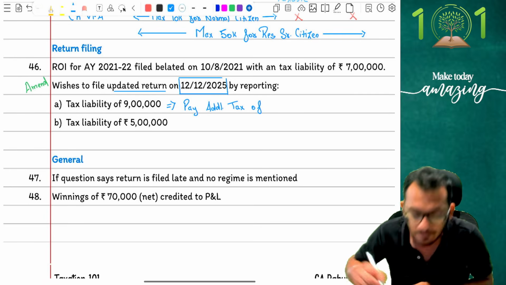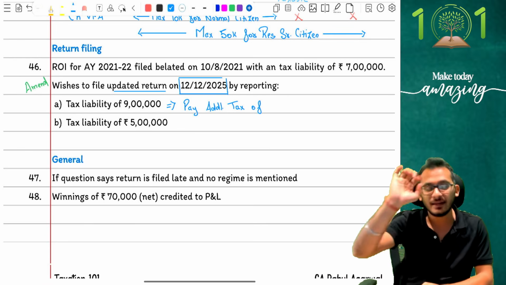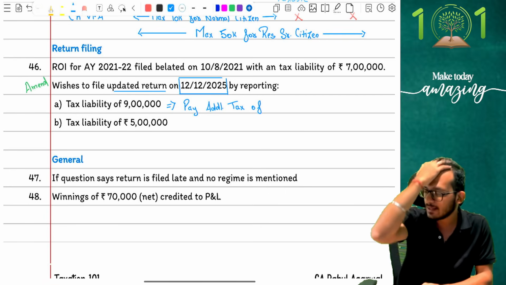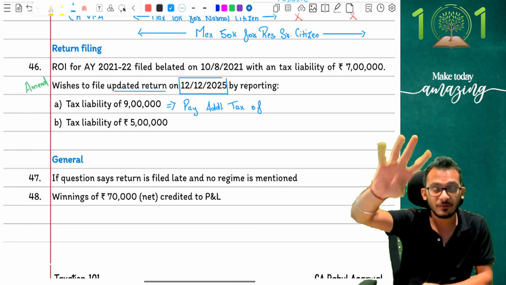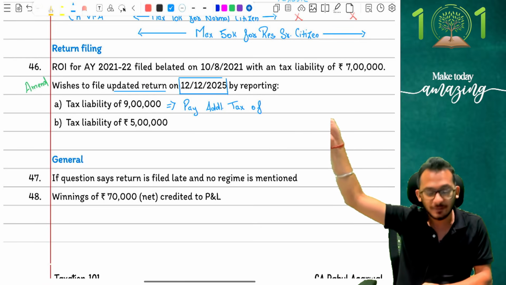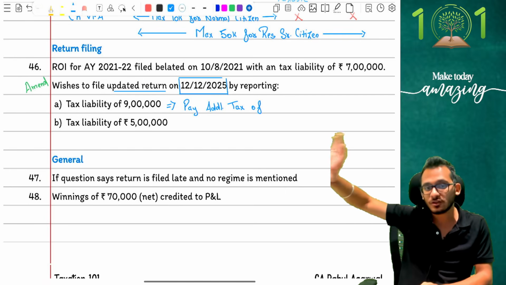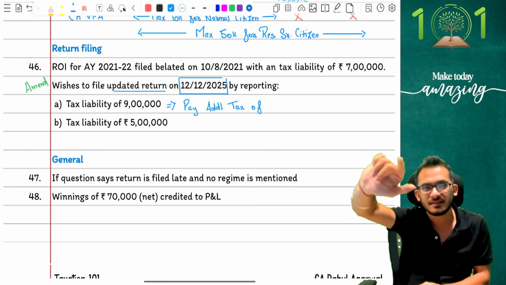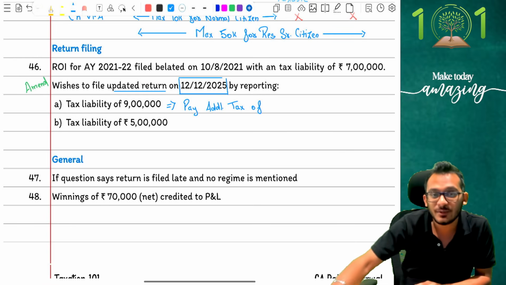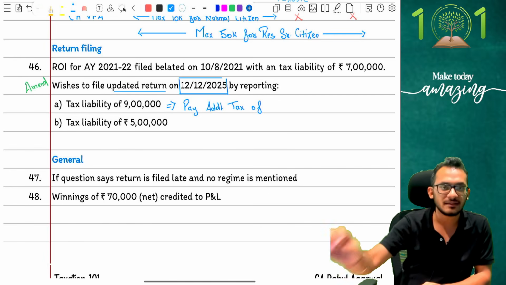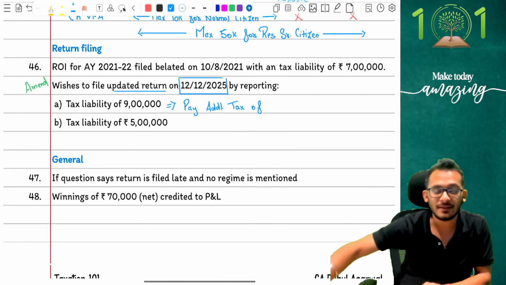Now you have to ask yourself, when am I filing the return? Look very carefully. Generally, the updated return can be filed within 4 years from the end of the assessment year. My return is for 10th August 21, and I have to file within 4 years. So first complete the year, which is 31st March 22. From 31st March 22, 4 years becomes 31st March 2026. So 23, 24, 25, 26. So I have time.